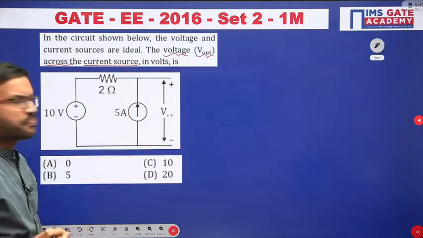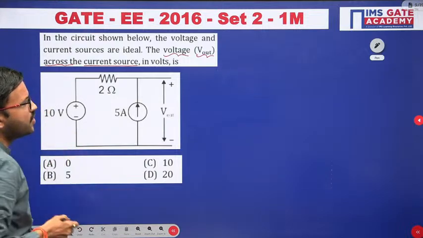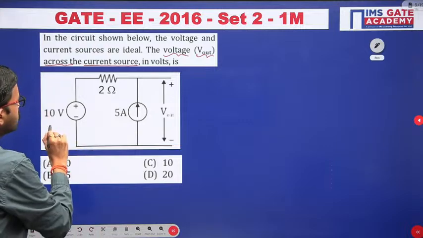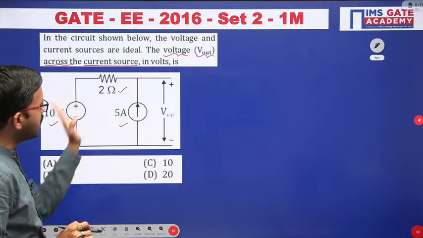Here you can observe, in this circuit in total you have three elements: a 10 volt source, a 2 ohm resistor, and a 5 ampere current source. Only three elements are there.